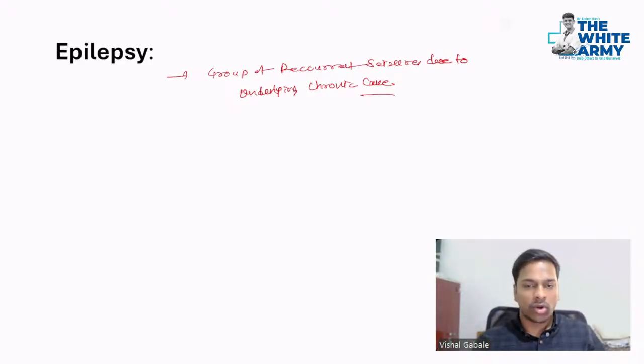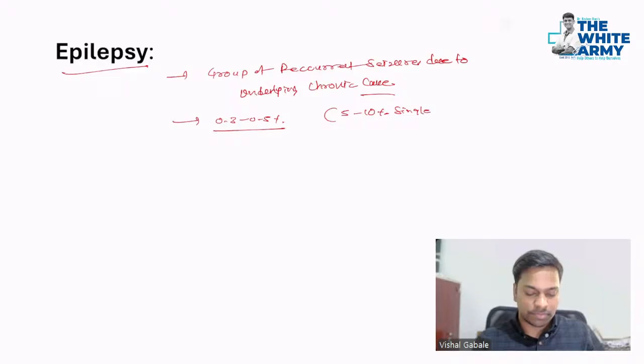Also remember, the overall incidence of epilepsy in the population is 0.3 to 0.5%, and single seizure was 5 to 10%. That's the difference.